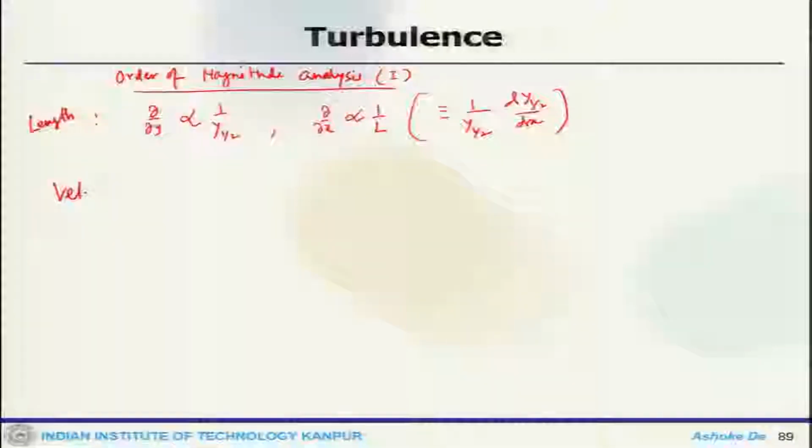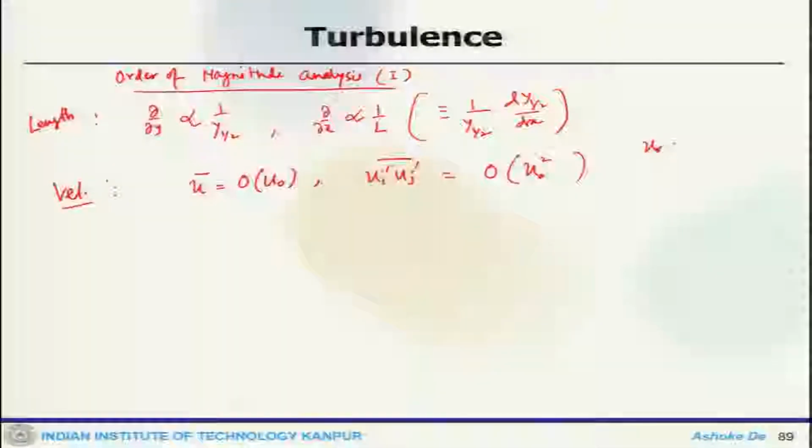Now, we can look at the velocity scale also. So, u would be order of u naught, and u prime, v prime would be order of u star. So, u star is, one can think of it as a typical velocity scale of an eddy.